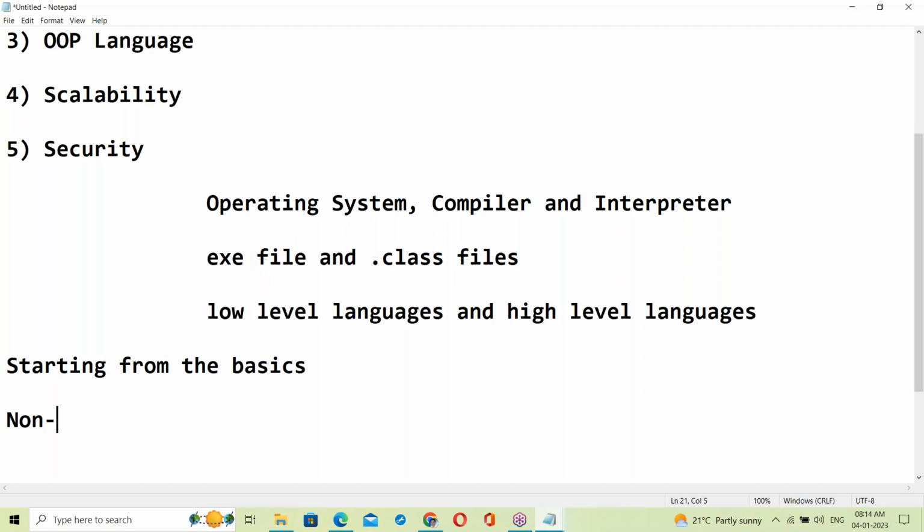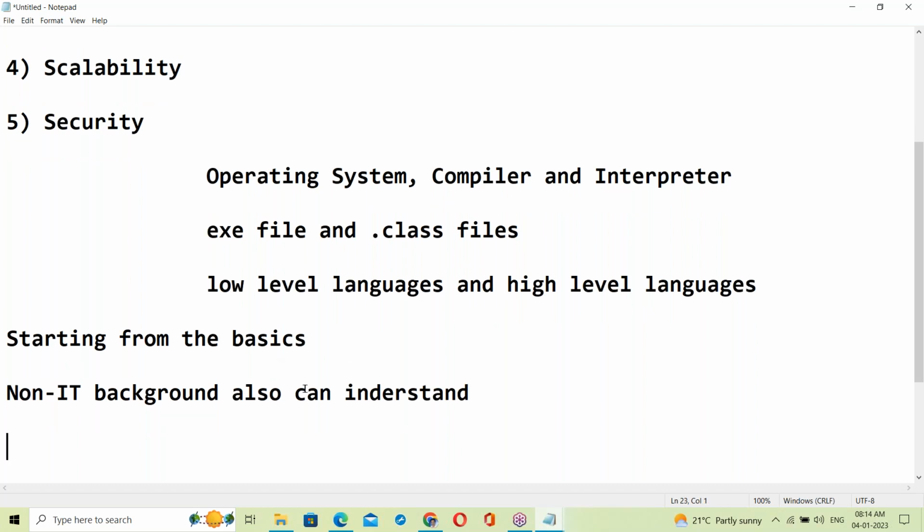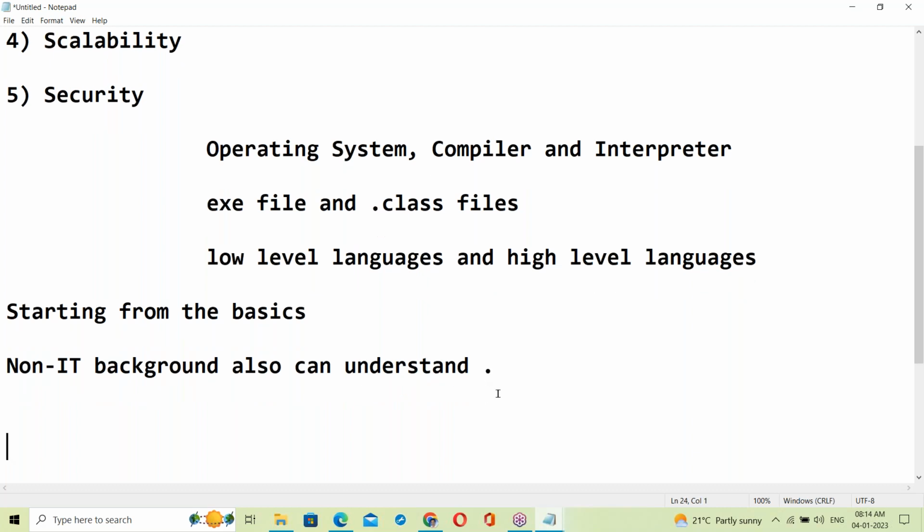Those who don't have software knowledge can also understand. My intention is that everyone should understand my topic, so that's the reason I'm starting from the basics.